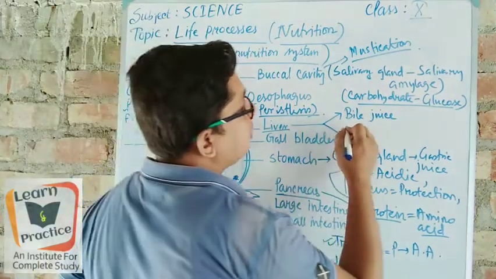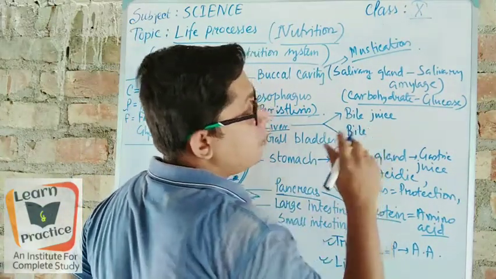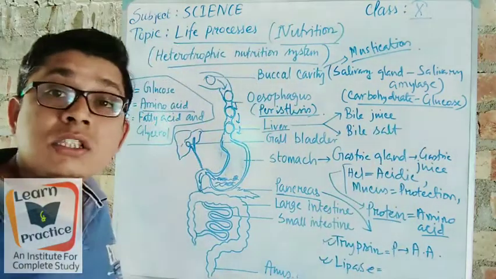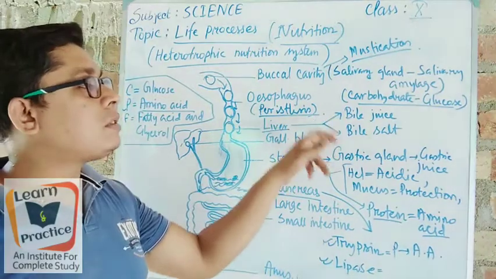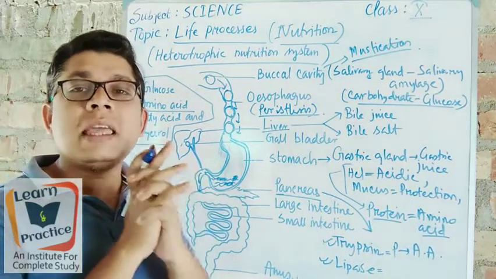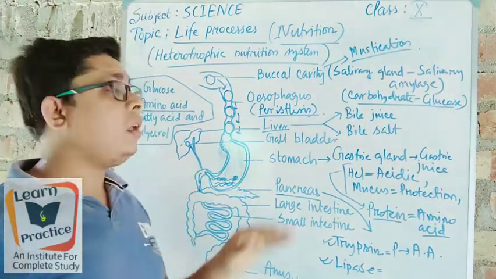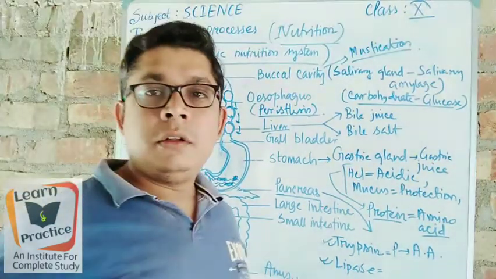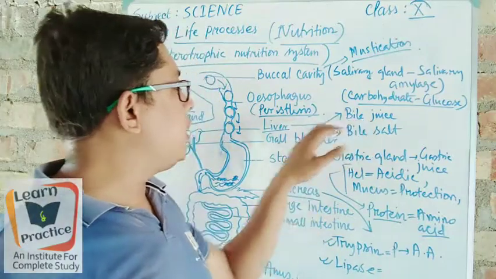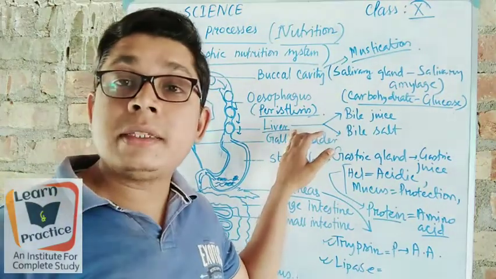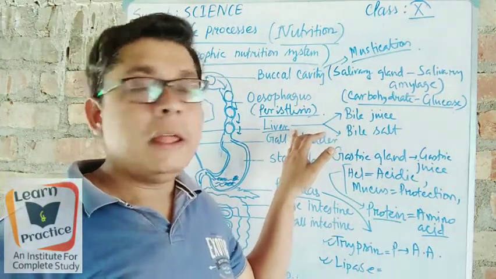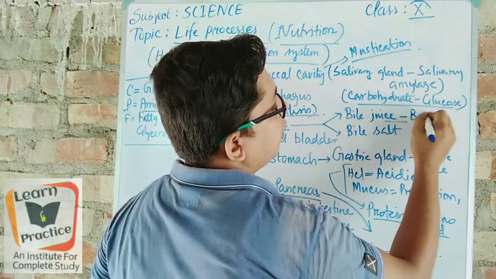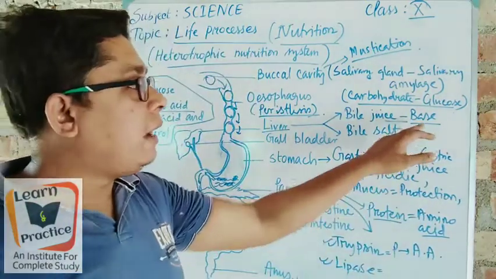And this bile juice contains the base as bile salt. So bile juice and bile salt both are present at a time in the liver. Got it? So the bile juice present inside the liver contains the base part.